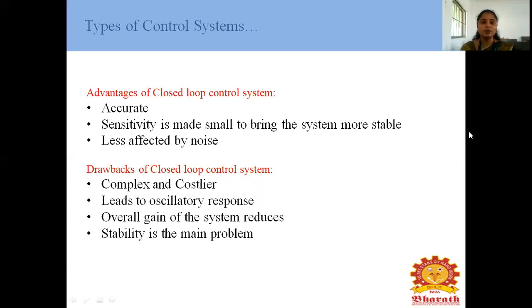What are the drawbacks? It is complex and costlier. We are using more feedback elements, so it is complex and costlier, and leads to oscillatory response. The overall gain of the system is reduced. Stability is the main problem.